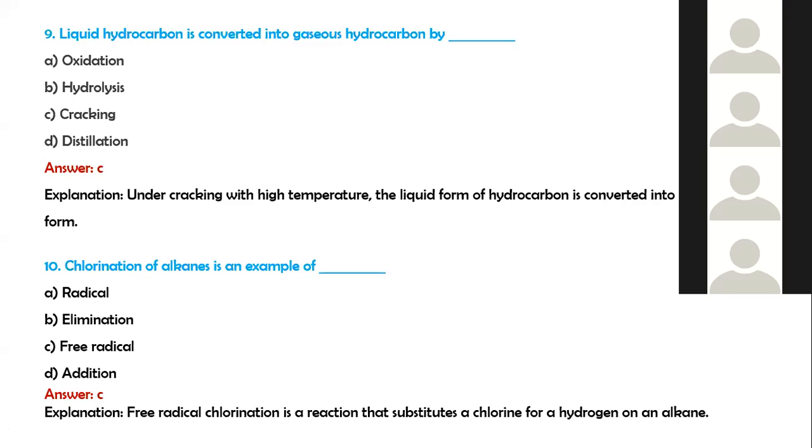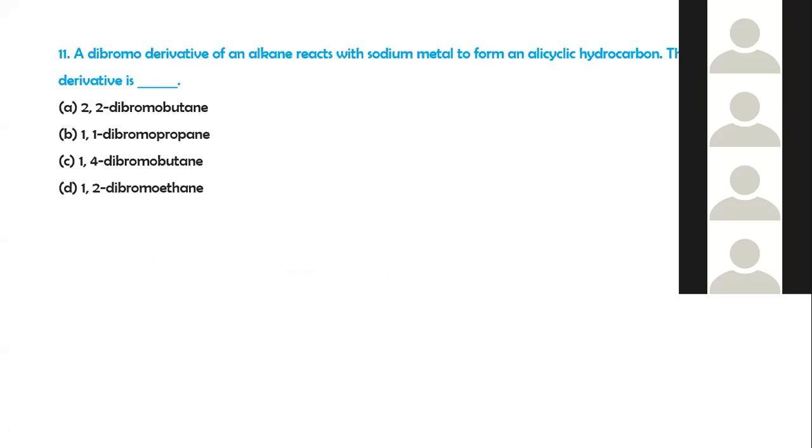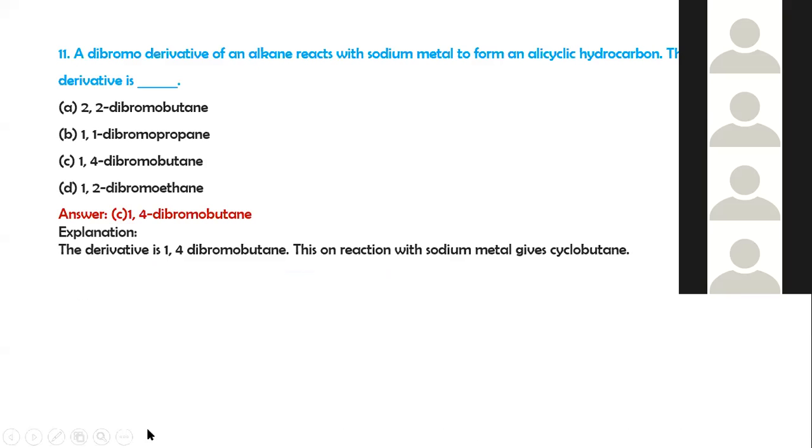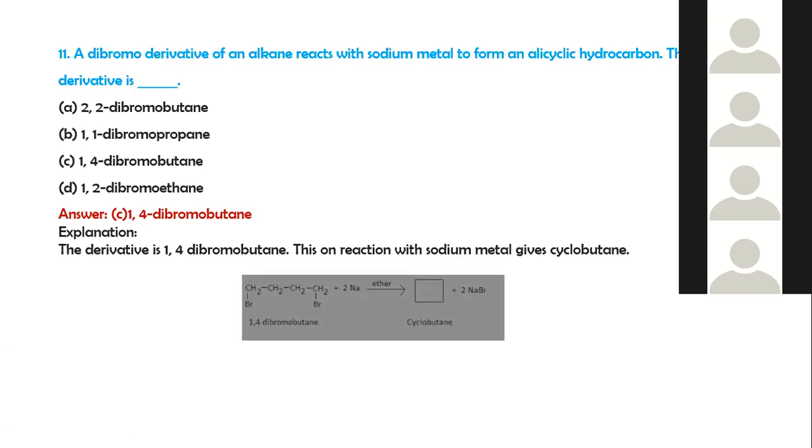The first step is initiation, then propagation and termination. So these are the three steps under the halogenation of alkanes. So this is undergone by free radical mechanism. A dibromo derivative of alkane reacts with sodium metal to form an alicyclic hydrocarbon. The derivative is 1,4-dibromobutane. This on reaction with sodium metal gives cyclobutane.